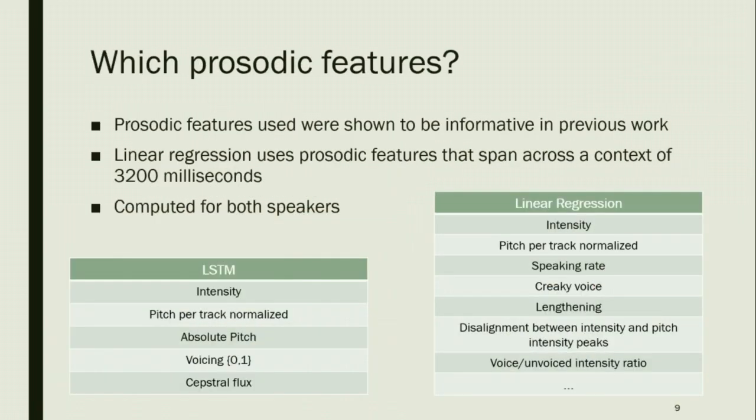So now which features are we going to use? For linear regression, we used features that span a range of 3200 milliseconds before the frame we were going to predict, and 3200 milliseconds after the frame we're going to predict. And so now we have this context, and so we know what's happening in the past and the future. And these are the features that we're going to actually use listed here. And we're going to use more features in linear regression than LSTM, because we can assume that the LSTM is actually going to learn a lot of these features that we're actually going to give to the linear regression model. We're also going to compute the features for both of the speakers.